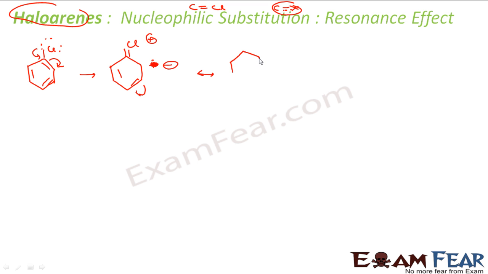So with that, what you get is chlorine with a double bond again with the positive charge. You'll form a bond here, and the negative charge will come here. You can draw more resonating structures for this, again with chlorine carrying the positive charge, and this bond will shift in this direction. You'll get a bond here, and here you get a negative charge. You see there are so many resonating structures, right?